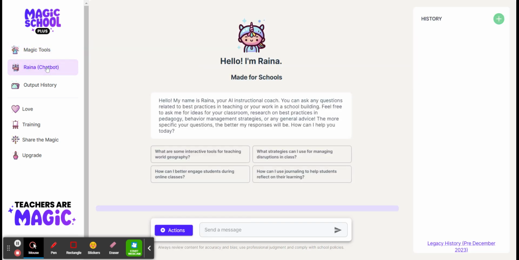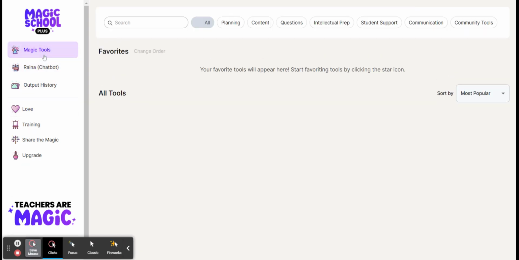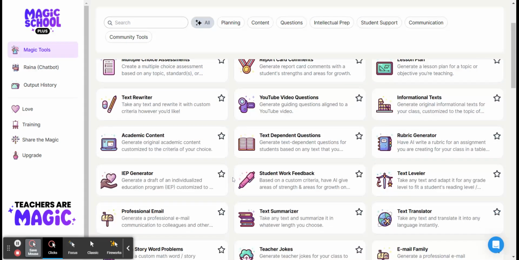There's also the chat box named Raina. She's an AI instructional coach, and right down here you can type any message that you would like to send to her.